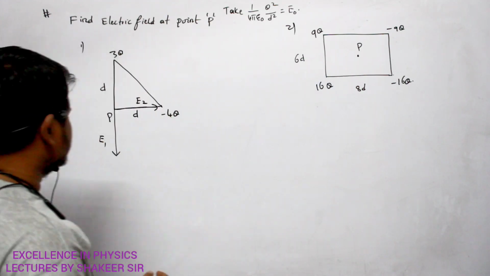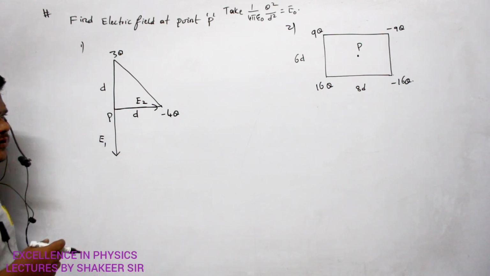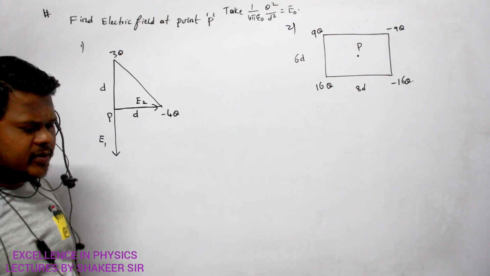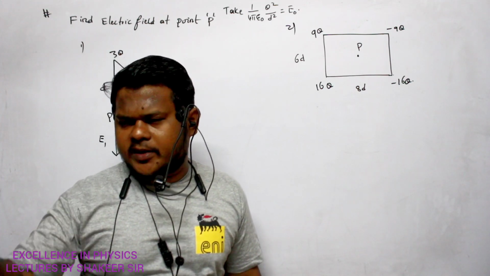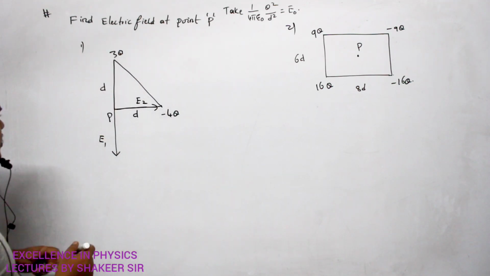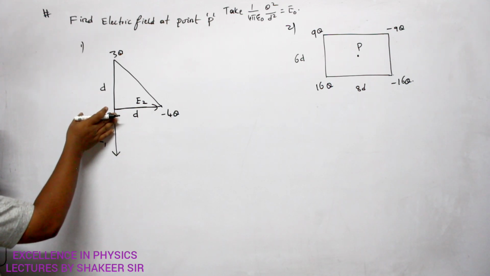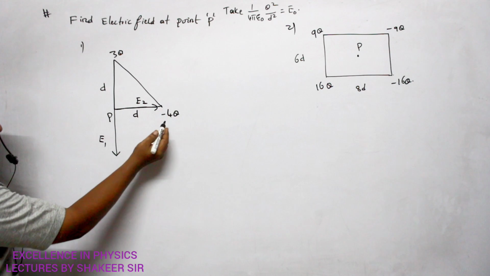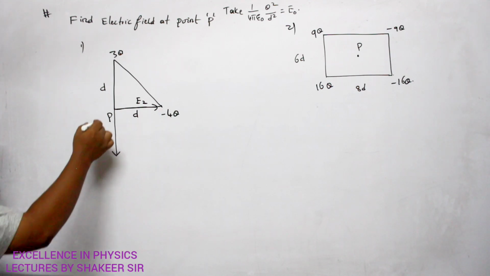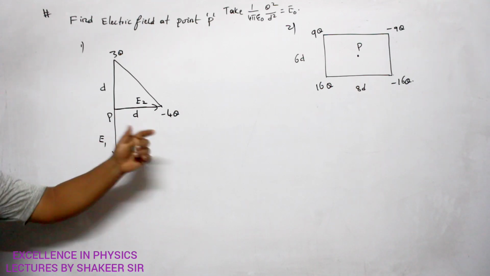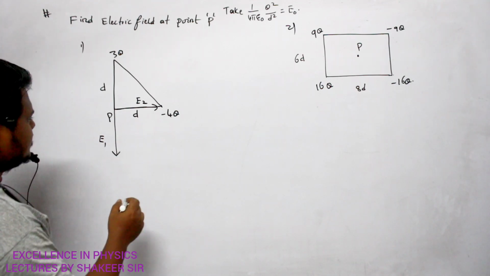So what is meant by electric field? What we have studied: the force experienced by unit positive charge is called the electric field, and its direction is the direction of the force. If I place a positive test charge here, this positive test charge will experience force in this direction because this is a negative charge. So E1 is in this direction, E2 is at an angle of 90 degrees. Then how can I calculate the resultant of these two?